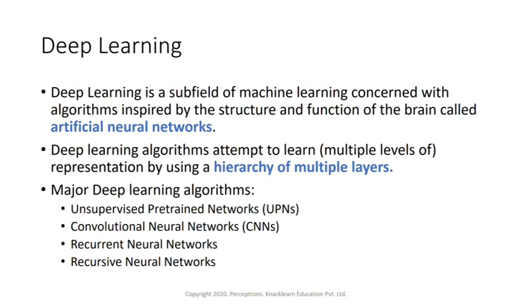Deep learning algorithms attempt to learn multiple levels of representation by using a hierarchy of multiple layers. So here the learning is layer specific, and learning is more rigorous in deep learning. There are various types of layers within deep learning. We'll be discussing deep learning in more detail. This is just an overview.